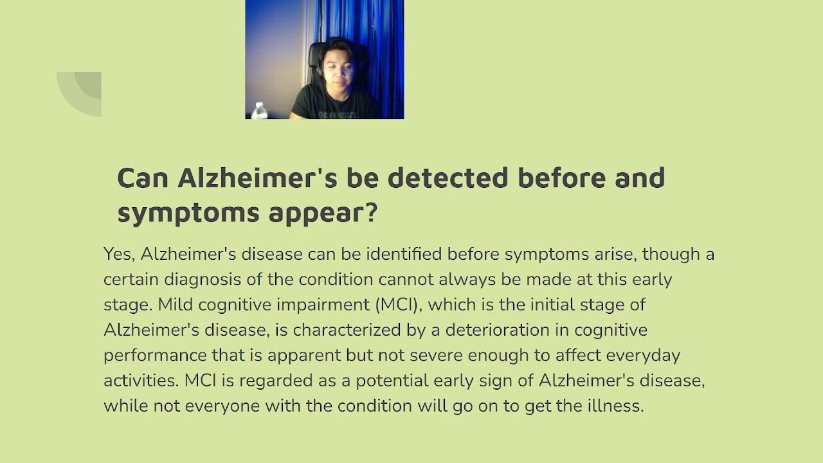Can Alzheimer's be detected before symptoms appear? And the answer to that is yes. Alzheimer's disease can be identified before symptoms arise, though a certain diagnosis of the condition cannot always be made at this early stage. Mild cognitive impairment, MCI, which is the initial stage of Alzheimer's disease, is characterized by deterioration in cognitive performance that is apparent but not severe enough to affect everyday activities. MCI is regarded as a potential early sign of Alzheimer's disease, while not everyone with the condition will go on to get the illness.